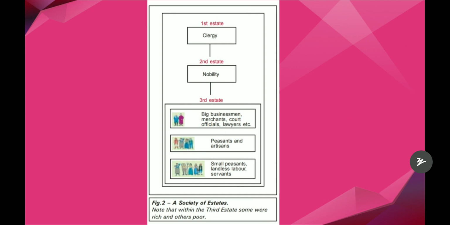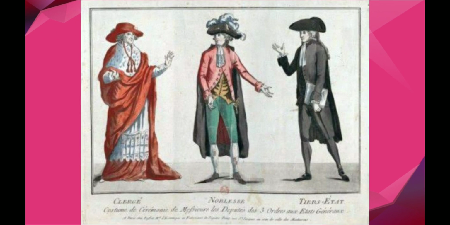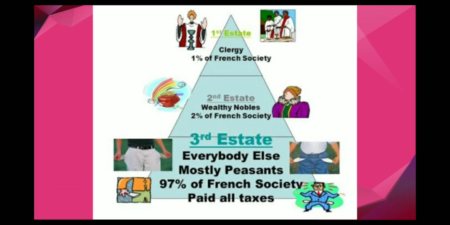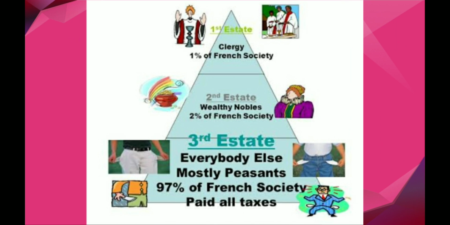Also the first estate and second estate people were given privileges from their birth. As you can see here, clergy, nobles, and also the big businessmen, peasants, small peasants, landless labor, servants. So this is about these 3 estates. The first estate, the clergy, contained 1% of French society. The second estate, the wealthy nobles, contained 2% of French society. And the third estate was everybody else, mostly peasants, about 90% of French society.